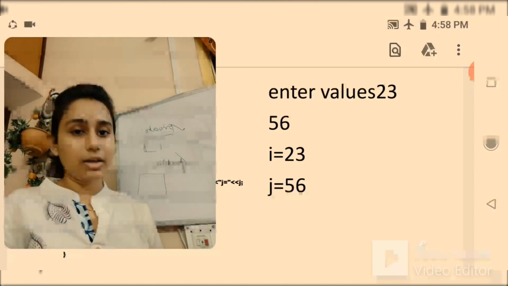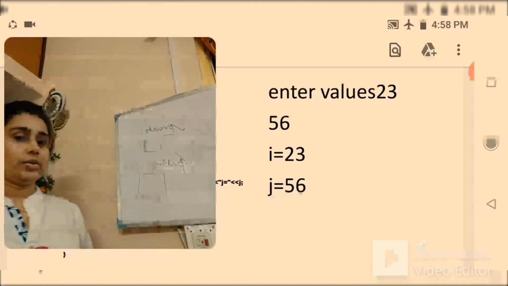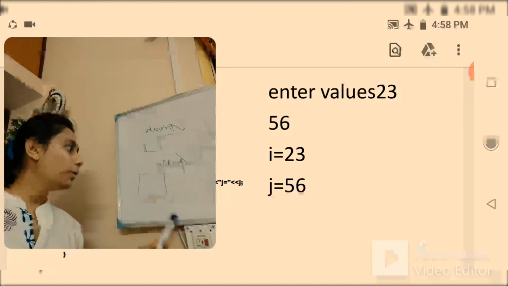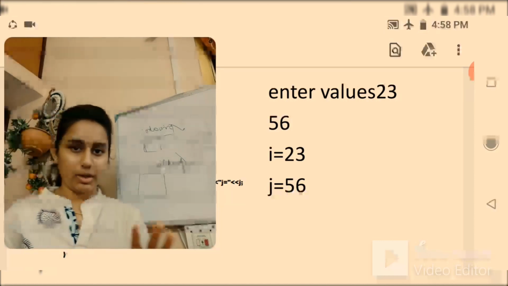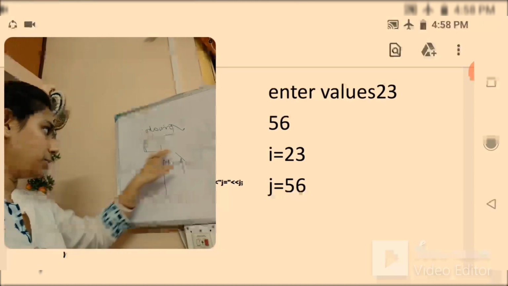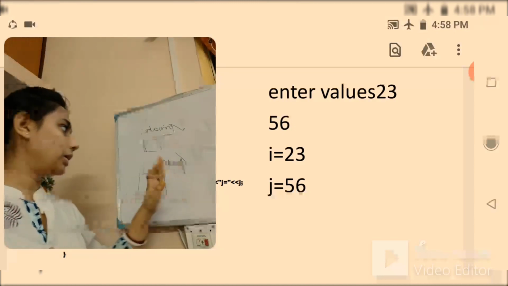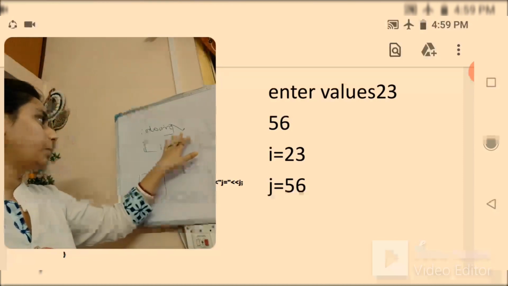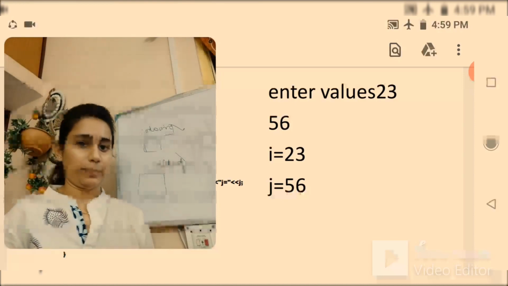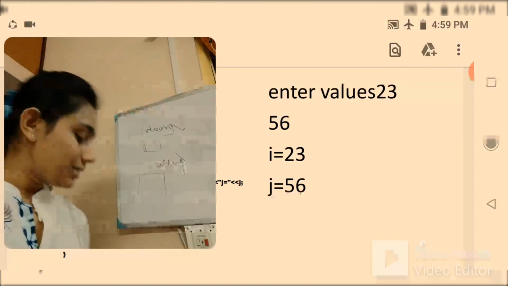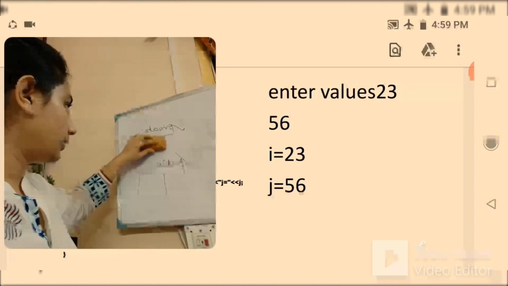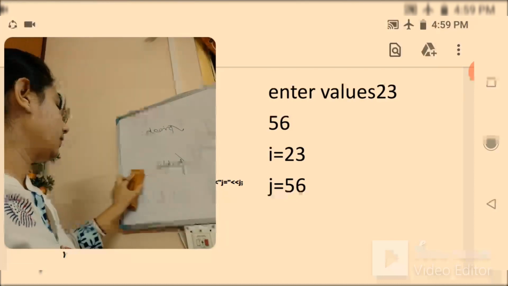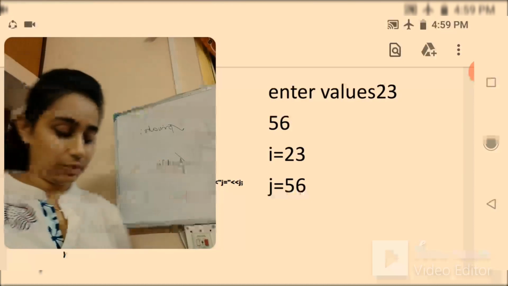This is not a hard and fast rule that you have to write all the data members within private and all the behaviors in public. Not like this. You can use anything. That means some data may be in the public access specifier and some behavior may be in the private access specifier, whatever. Now what is the advantage of writing things in the private access specifier and the advantage of writing in the public access specifier?